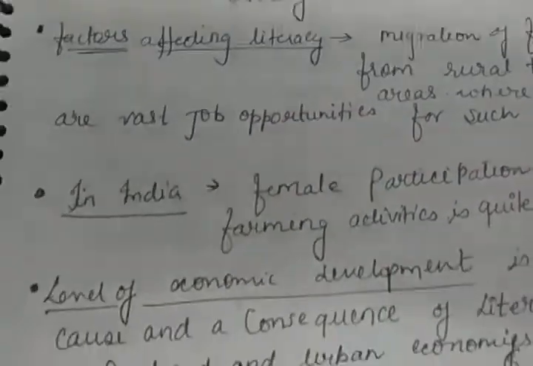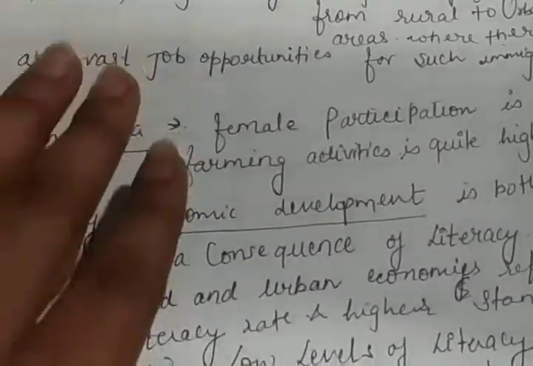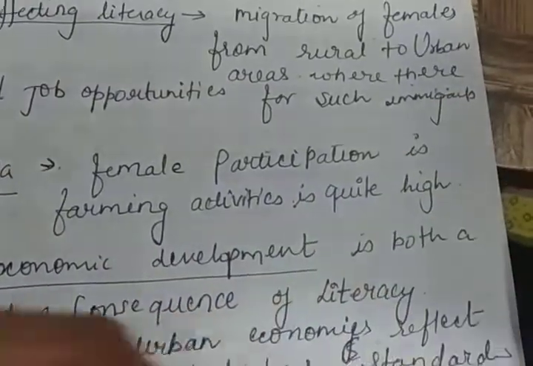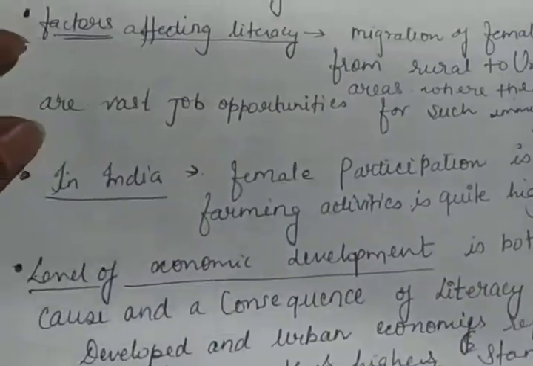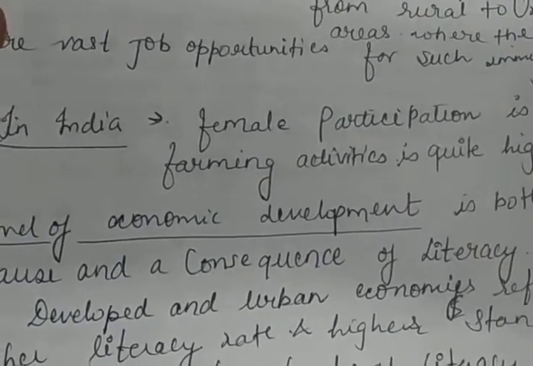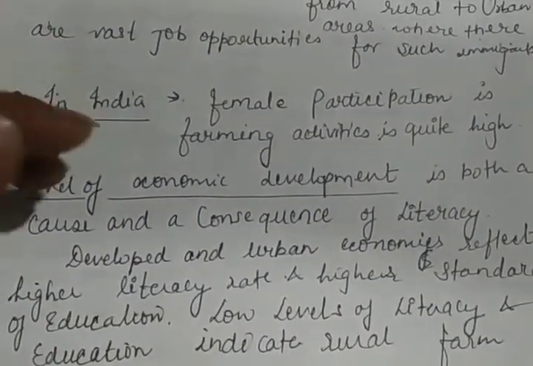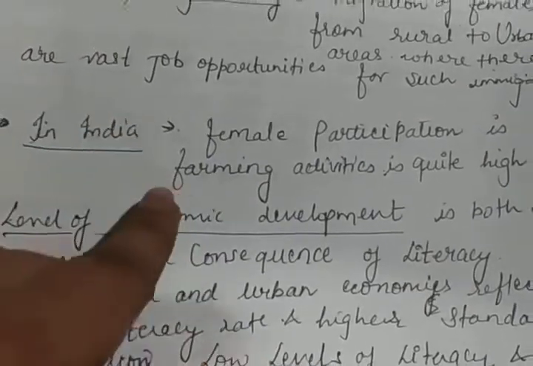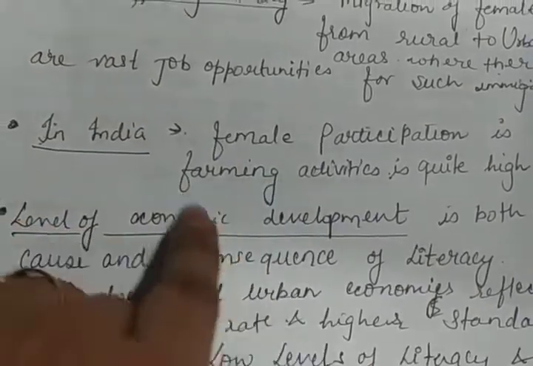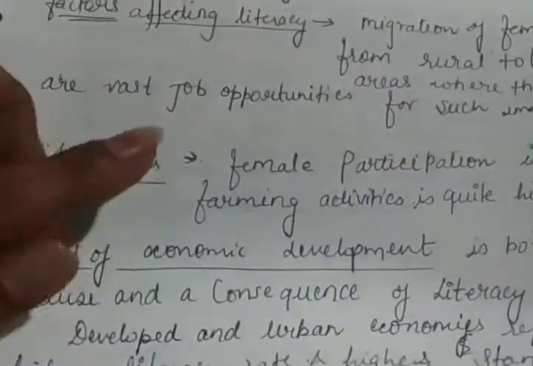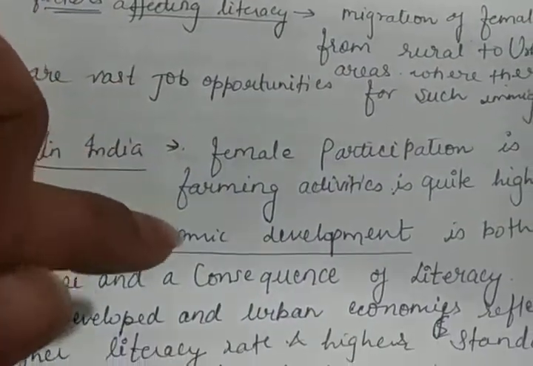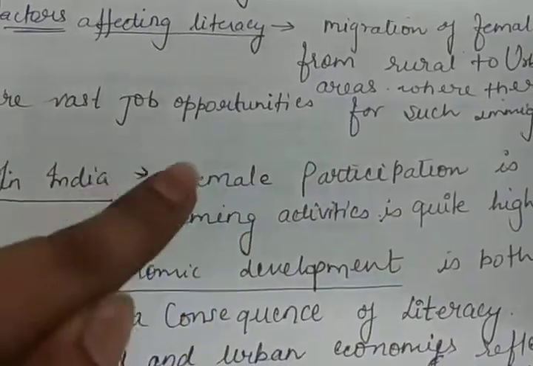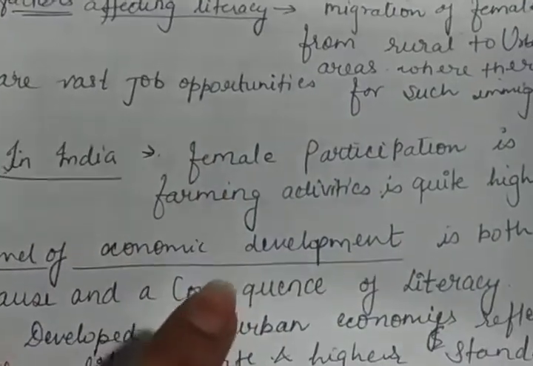So now come to the next, we can see the condition in India. Female participation in farming activities is quite high in comparison to the job activities. That means in our India, especially in northern part of India, the Indian ladies are not allowed to do work outside their houses, whereas they are doing work in the farming activities area. That's why you can see females are more busy in doing work in farming areas in comparison to males. That's why female growth rate is low in the service area of cities.